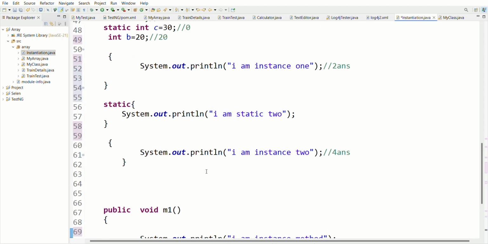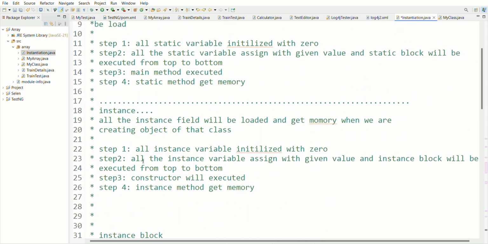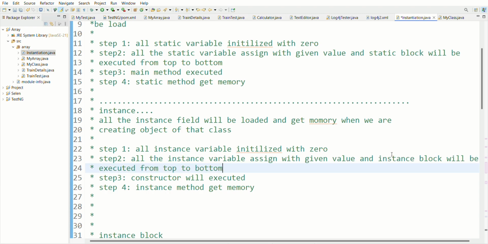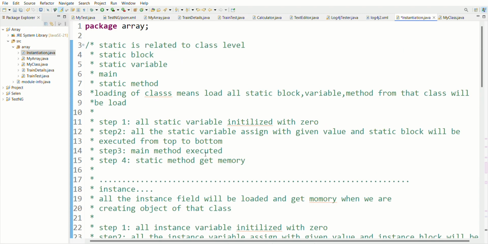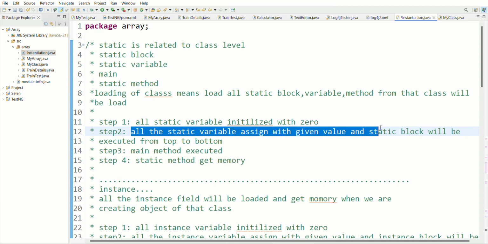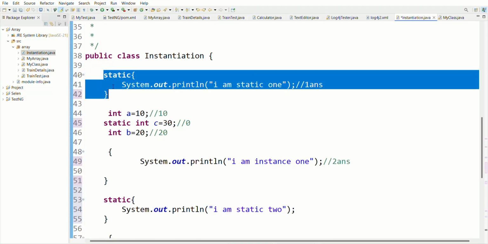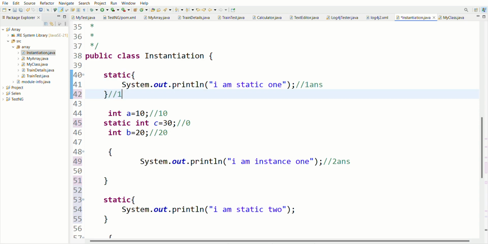This is the first step. First step is completed. After that, all the static variables are assigned their given values and static blocks will be executed from top to bottom. Let's search: is this a static variable or block? Yes, this is a static block. So my first answer should be I am static 1. This should be my first output.